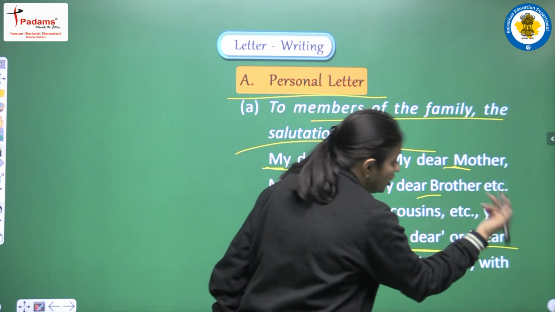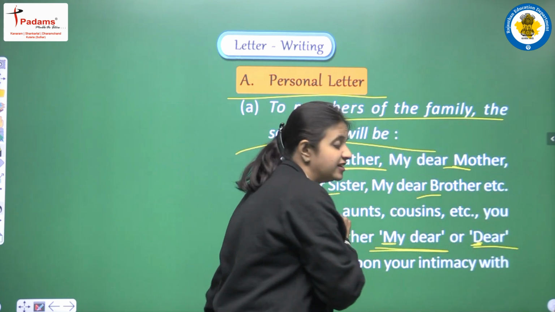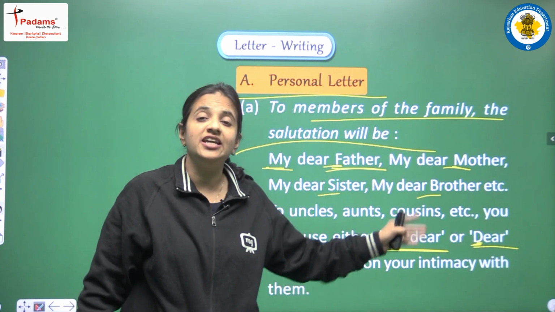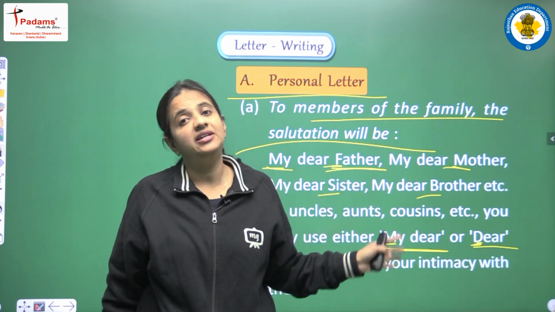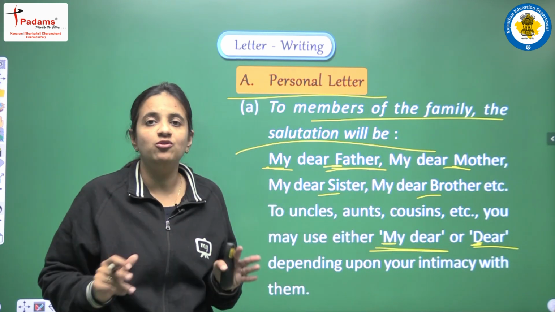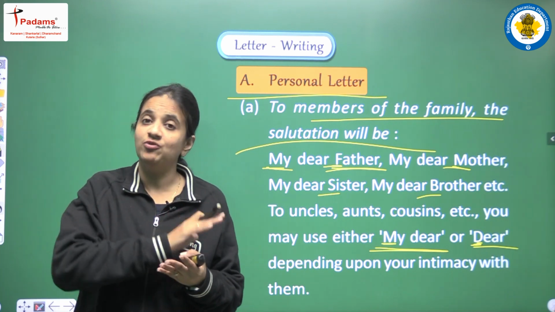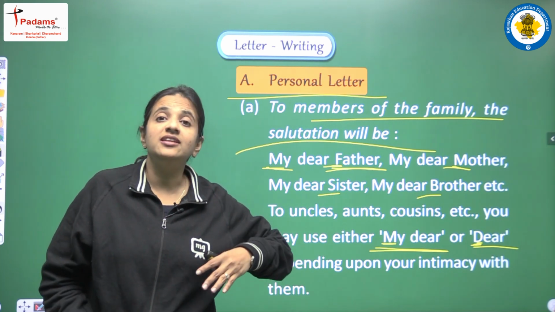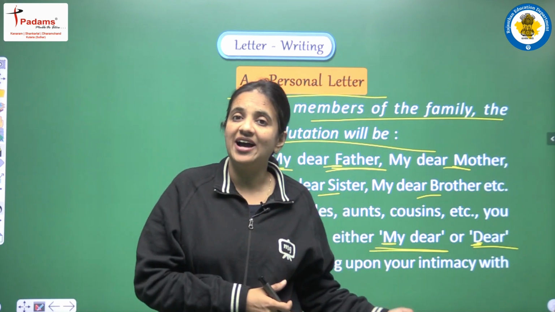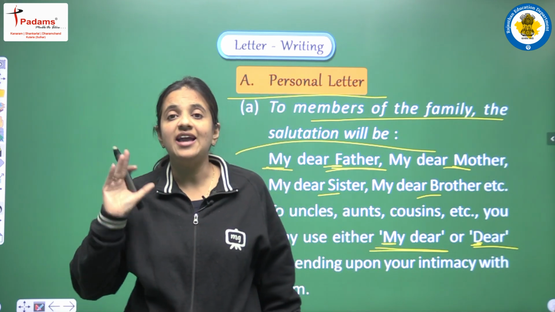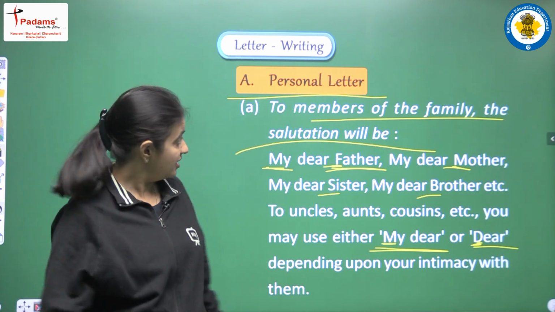If we are writing only dear, what is the first letter now? Now the first letter is D, so that will be a capital letter. Okay, so we have to remember that the first letter will be a capital letter, and the first letter of the relation that we are writing will also be a capital letter.